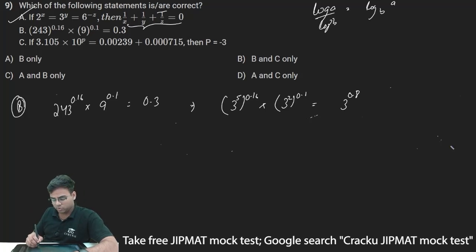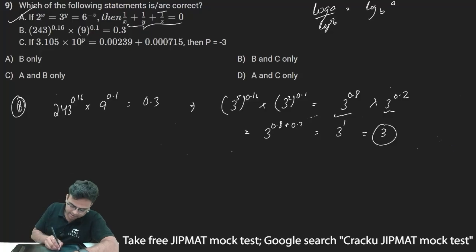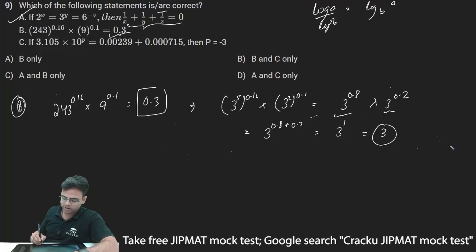And 3 to the power 2 into 0.1 can be written as 3 to the power 0.2. Now since we have the same base, I can add the powers. So this will become 3 to the power 0.8 plus 0.2, which is 3 to the power 1, or I can say it is equal to 3. But the statement says it should be 0.3. I am getting 3, so I can say statement B is not correct.